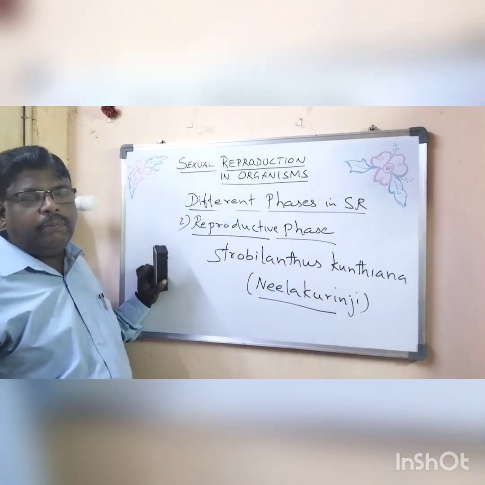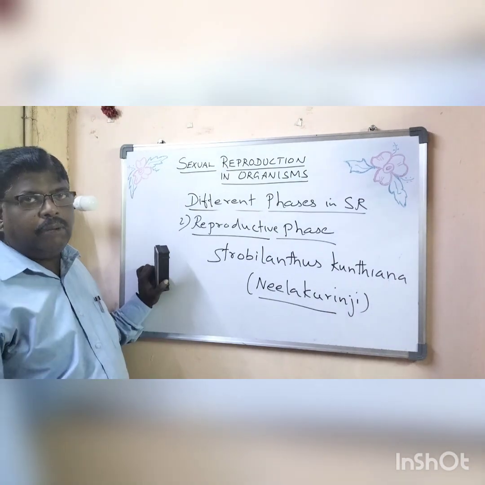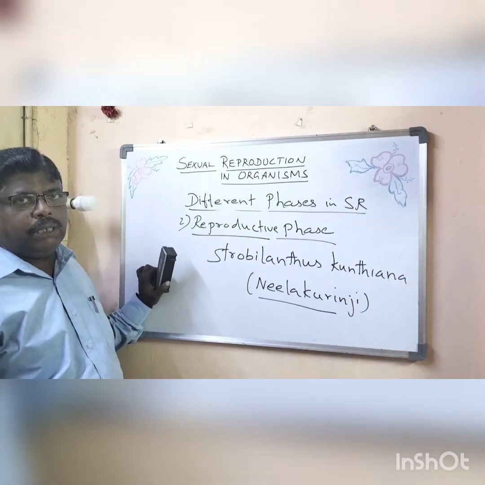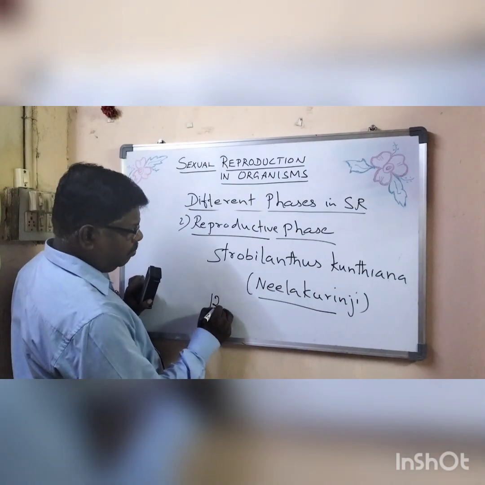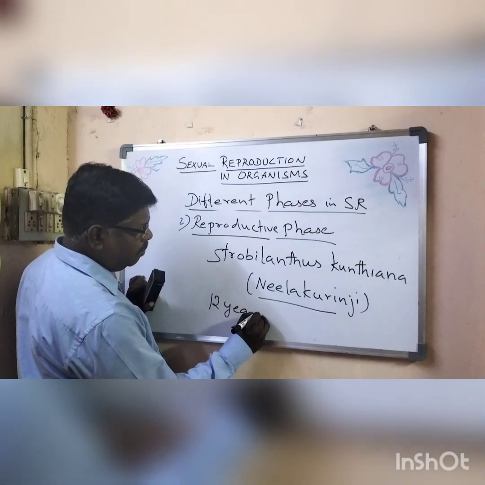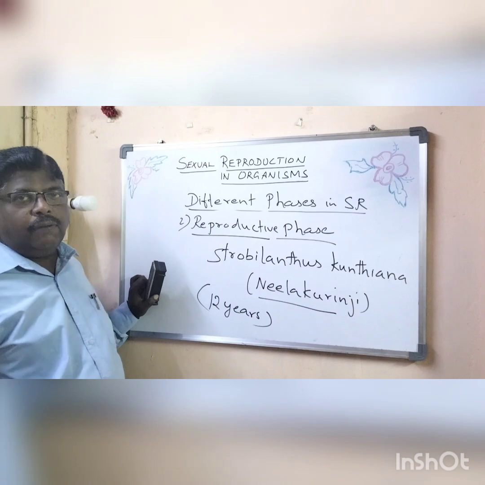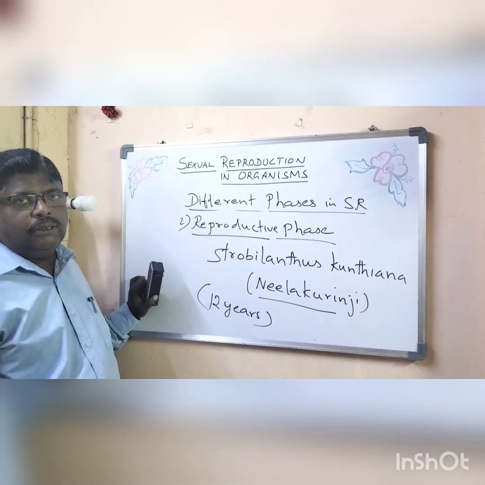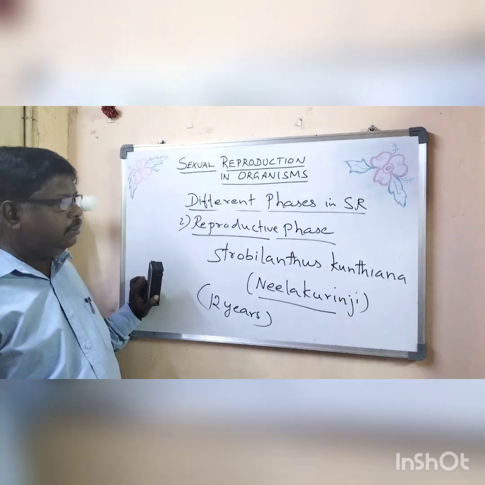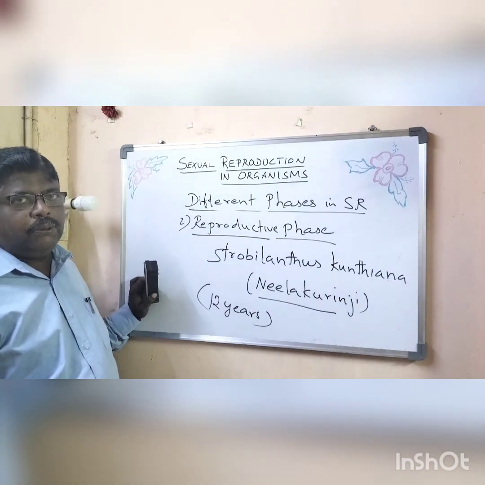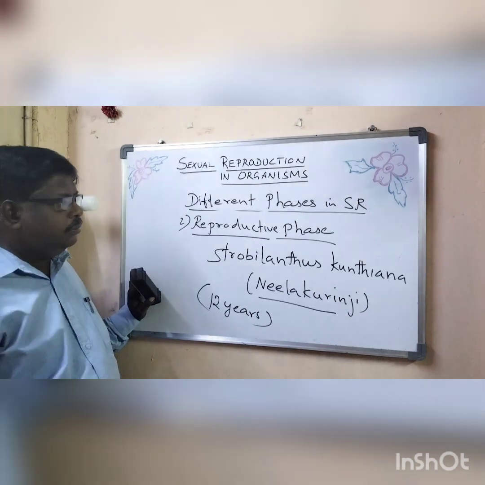The common name is Neela Kurunji, and the binomial is Strobilanthus kunthiana. This will flower once in 12 years. So those who are seeing this, please make a note. It's an important one mark question. Strobilanthus kunthiana, you have to remember this name.